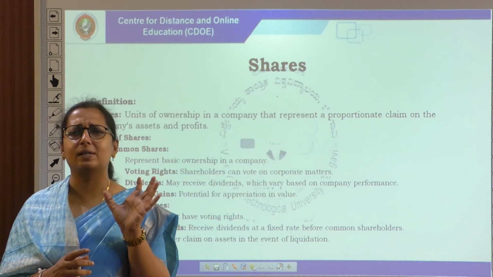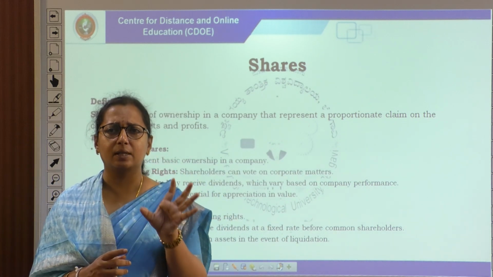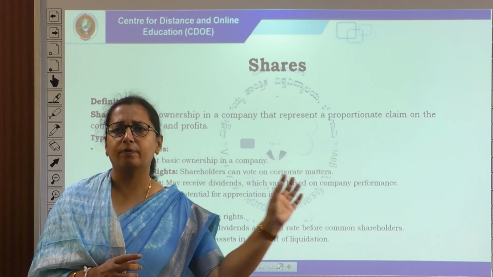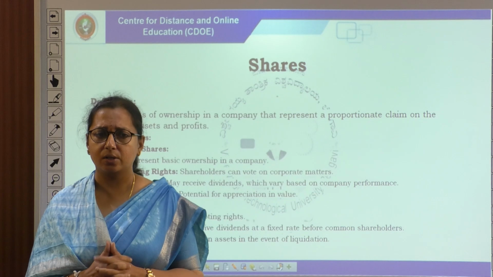The word itself tells us: preference. The person who gives preference to getting a continuous return in the form of dividend is called a preference shareholder.